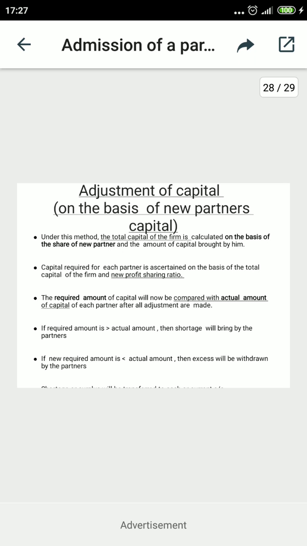Suppose I have taken 20,000 and 10,000 for A and B, and now I am comparing with the 15,000 and 5,000 of A and B that already exist. So first of all you may observe, A should have 20,000 but already has 15,000, and the third and fourth steps refer to comparing both. If the 20,000 is more than the 15,000 that already exists, then 5,000 will be brought in by A. It means he will introduce 5,000.